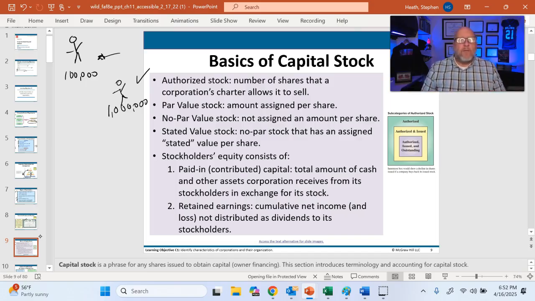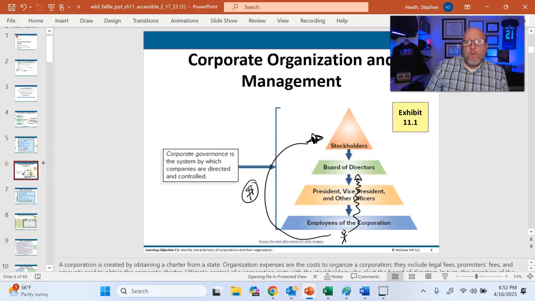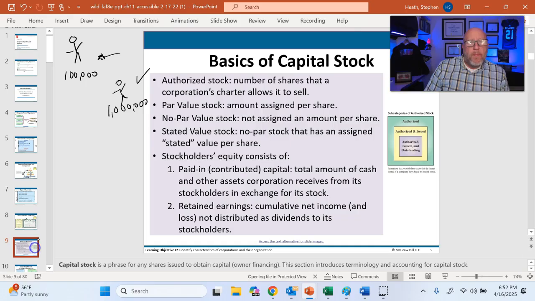What we have to do is go back to the board of directors. The board of directors is a group of maybe 5 or 6 individuals, maybe 10, who make sure that the business operates in the most efficient manner, meaning it makes sure that the existing shareholders are protected and taken care of. So if the corporation wants to issue stock, it has to be authorized by the board of directors. That's the first bullet point.